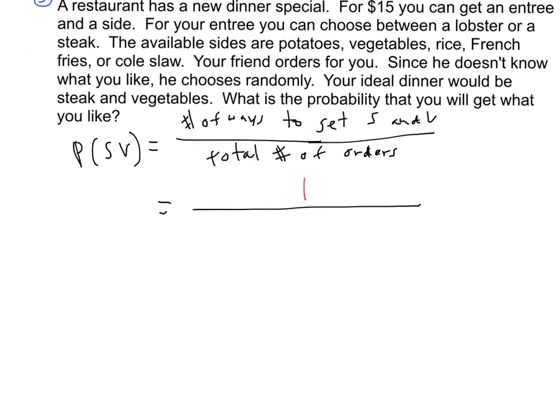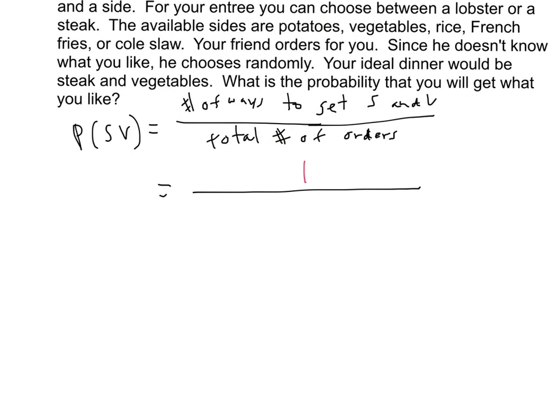Okay, well, let's think about this. All right, I don't want to write these all out, but we could get steak or we could get lobster for the first choice. And then if we choose steak, what could we choose? Potatoes, vegetables, rice, French fries, or coleslaw.